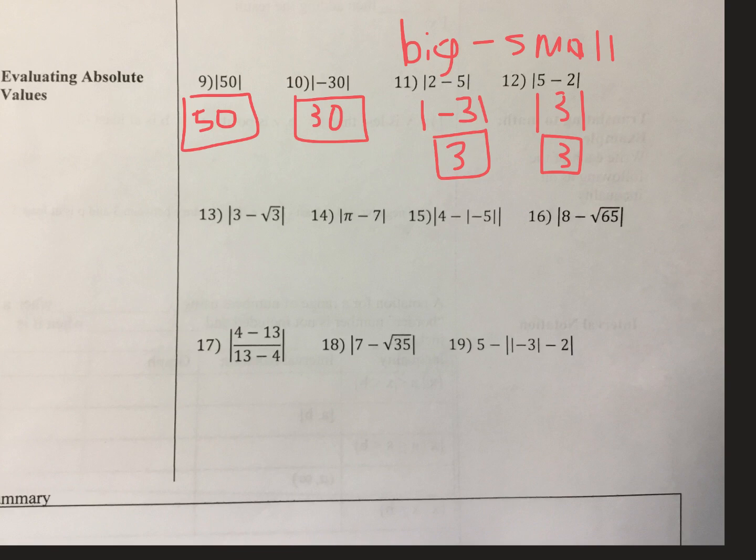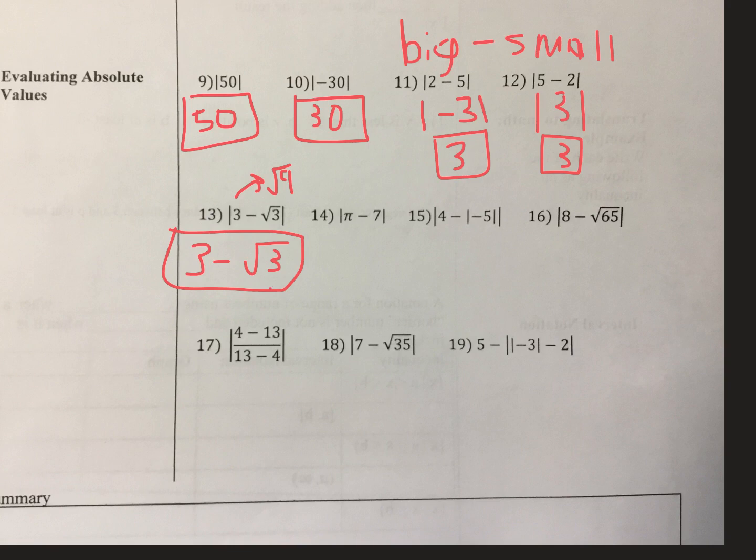And I think it's pretty obvious that 3 is bigger. If you want to think of 3 as a radical, it would be radical 9. So then obviously that's bigger than radical 3. So I can just write this as the bigger one, which is 3, minus the smaller one, which is radical 3. And I can write that without the absolute value because I already know that that's going to come out positive. So then same idea for number 14.